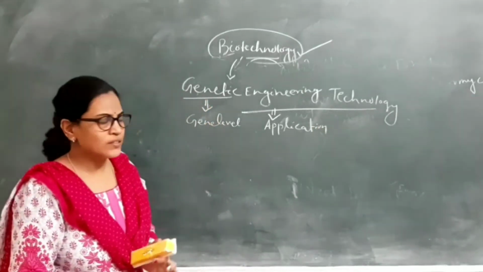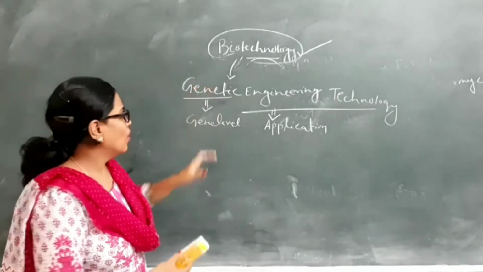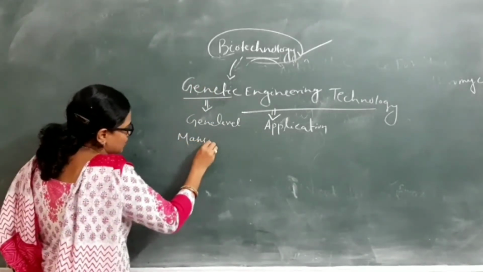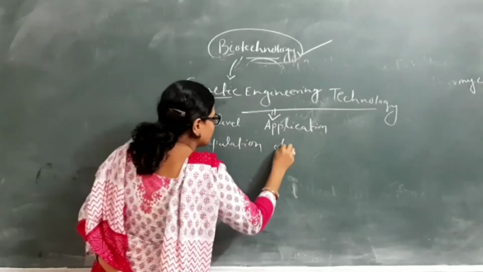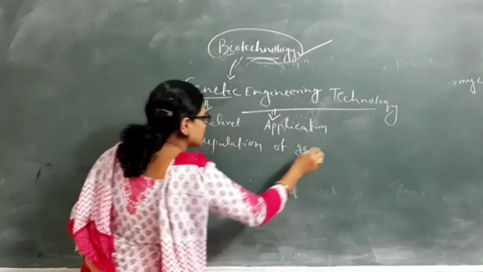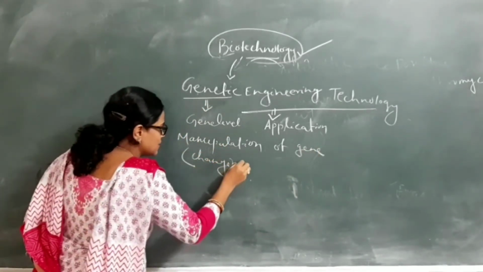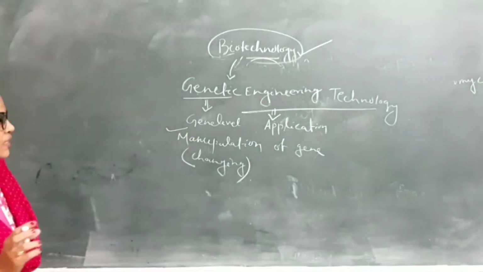If some application is used at the genetic or gene level, in other words, it is manipulation of genes. Manipulation means changing. If we change some character at the gene level.